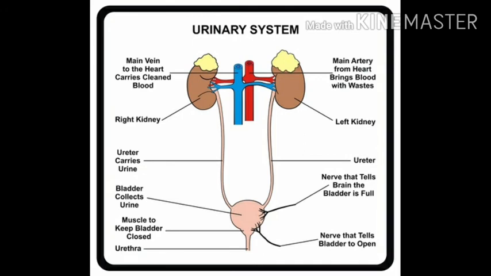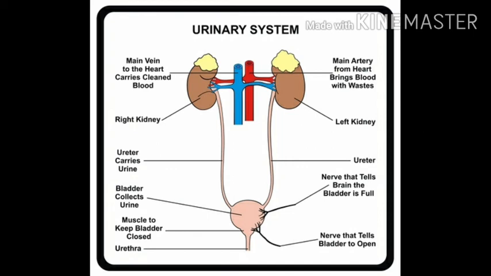In this picture, you can clearly see the human urinary system or renal system, which consists of two kidneys, two ureters, one bladder and one urethra, as already we have discussed.